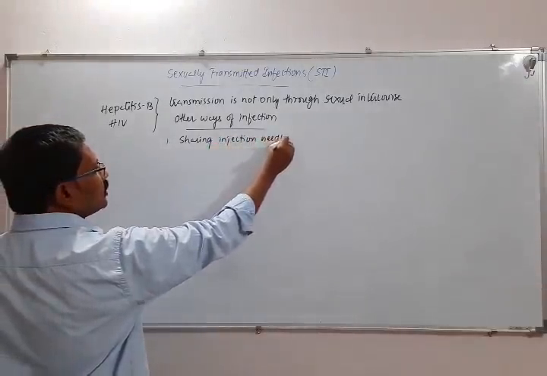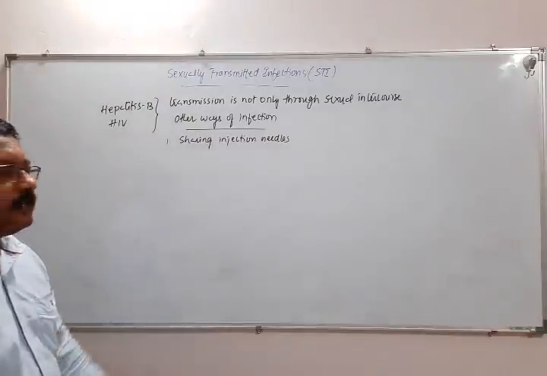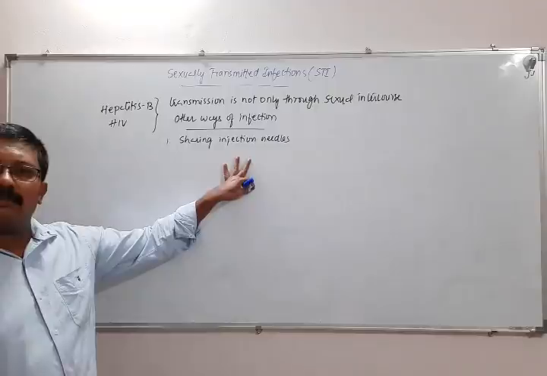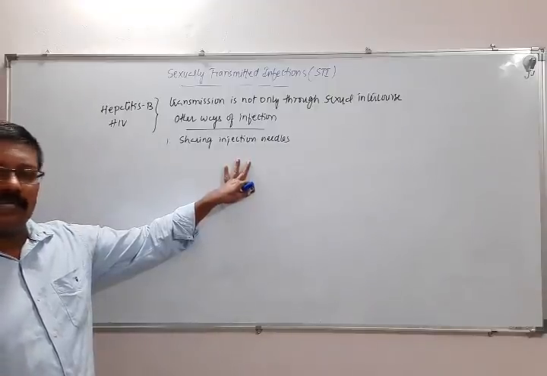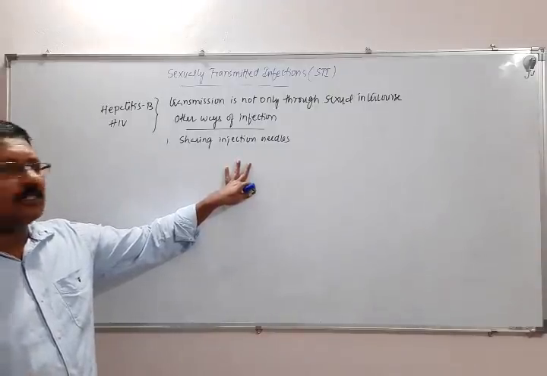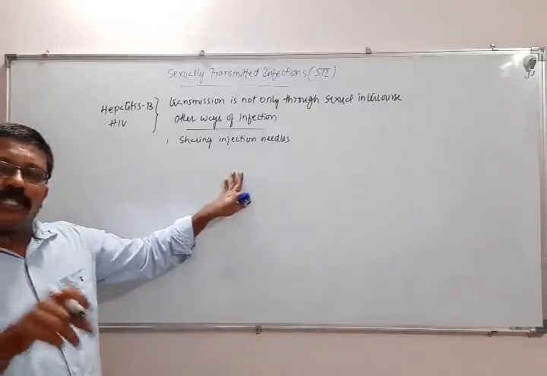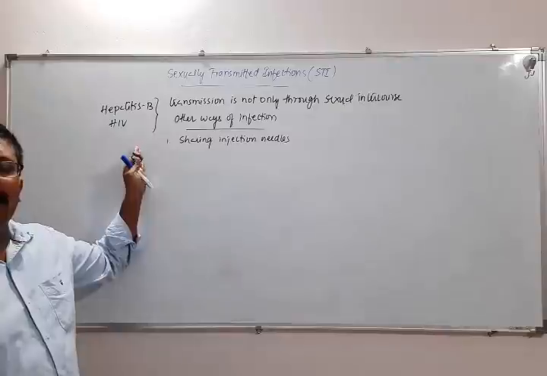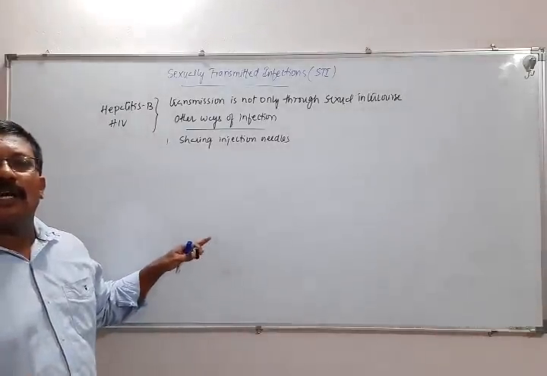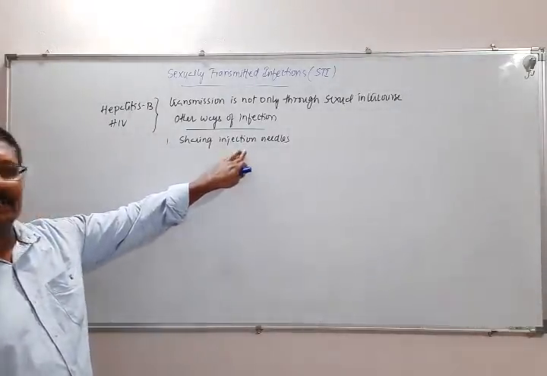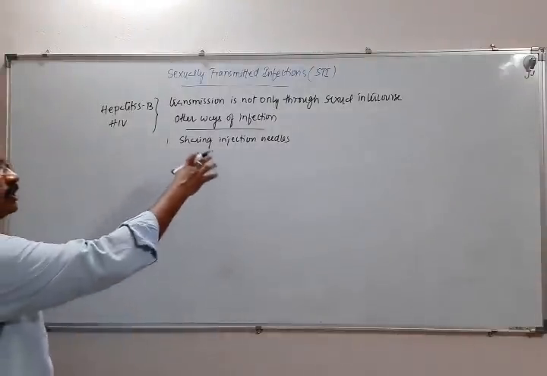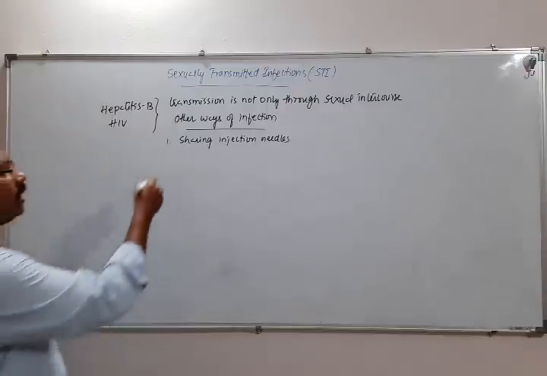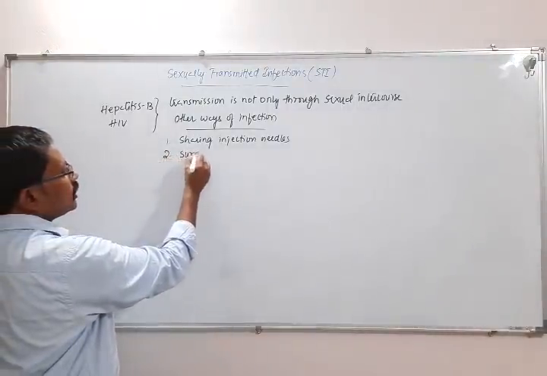If someone uses an injection needle and that needle is used on another person, or they are sharing it among multiple persons, then if any one of them has hepatitis B or HIV, it will be transmitted to all the ones who have shared the injection needles from that infected person.